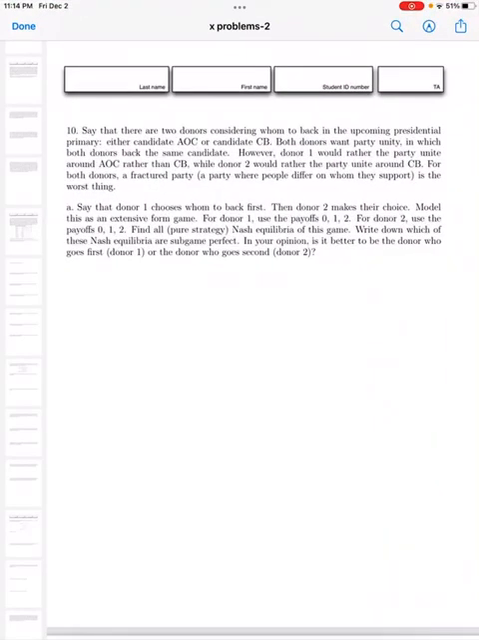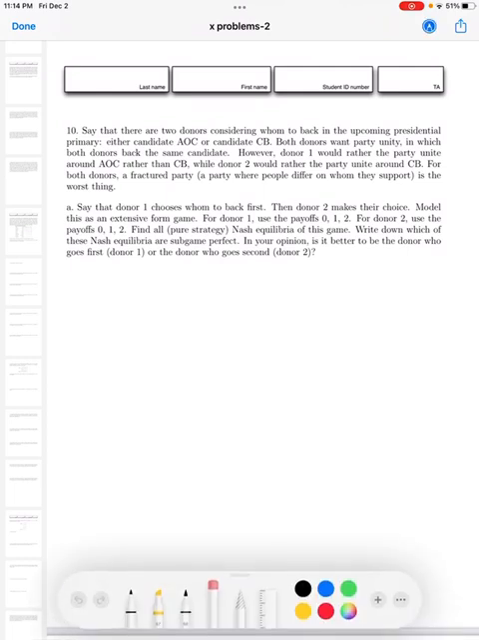Okay, I will be going over problem 10 in the next problems. So let's start. Say that there are two donors considering whom to back in the upcoming presidential primary, either candidate AOC or candidate CP. Both donors want party unity, in which both donors back the same candidate. However, donor 1 would rather the party unite around AOC rather than CP, while donor 2 would rather the party unite around CP. For both donors, a fractured party is the worst thing.